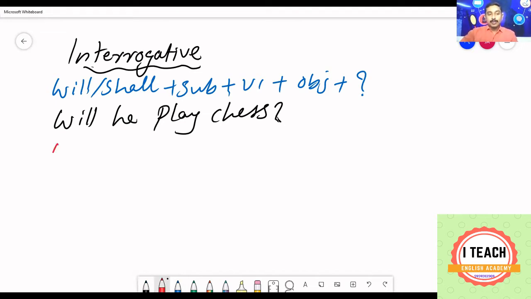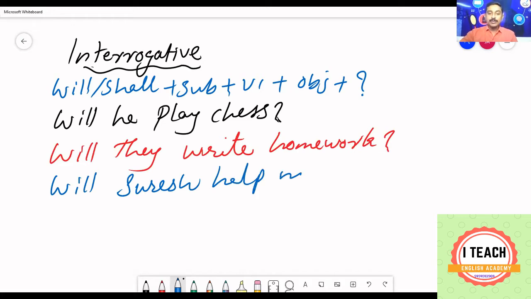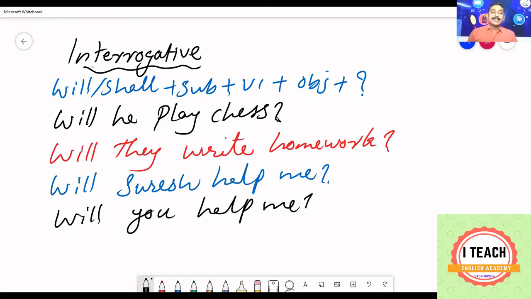Or, will they write homework? Or we can say, will Suresh help me? You can also say, will you help me? This is the interrogative structure of simple future tense.